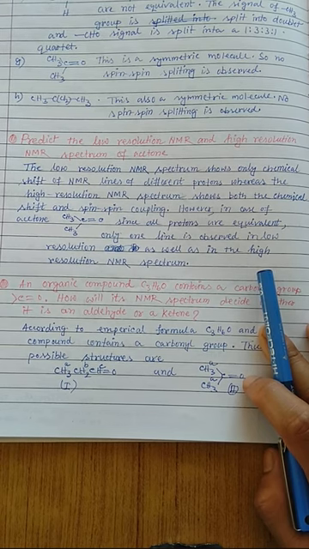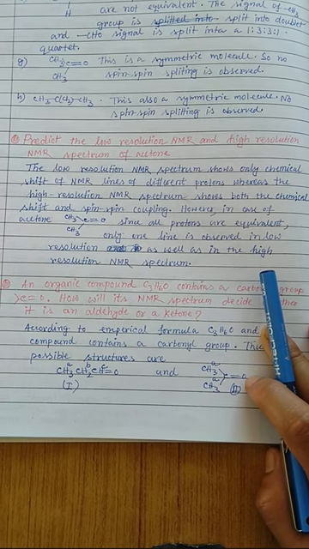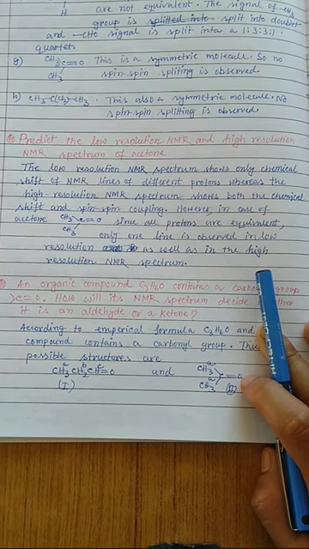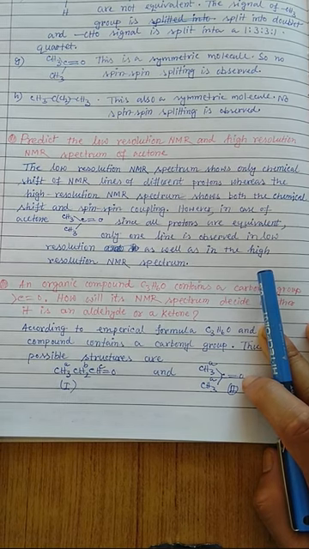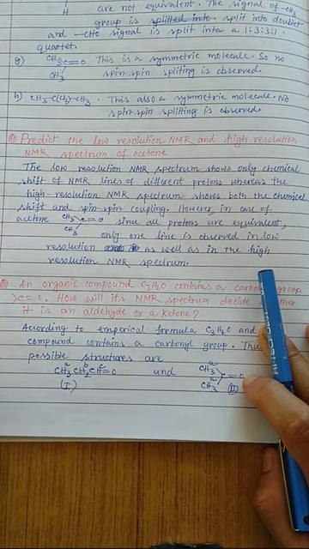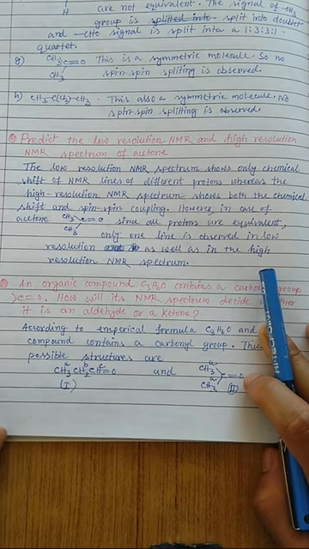But from a high resolution NMR spectrum we get, at the same time, the position of the peak and the area under the curve. In addition, we get information from the spin coupling. The peak will be split, so from this splitting we can understand the presence of neighboring different kinds of protons. But in the case of acetone, since all the protons are equivalent and this is a symmetric structure, only one line is observed in both high resolution and low resolution NMR spectrum.